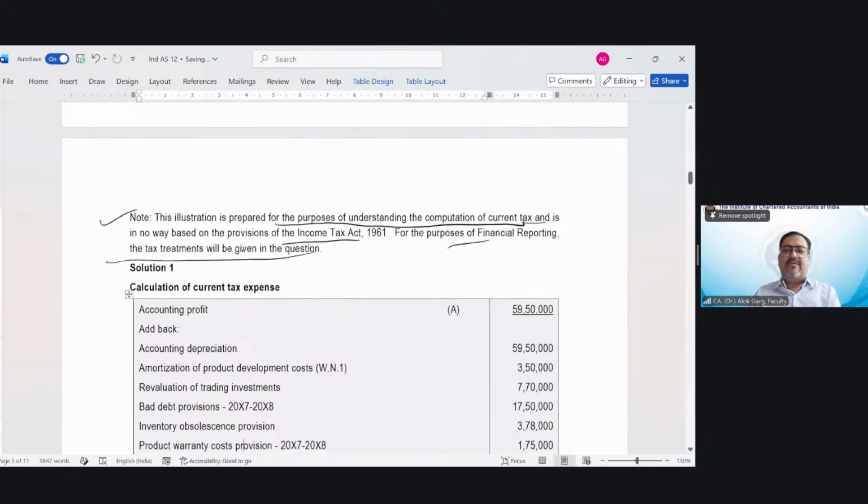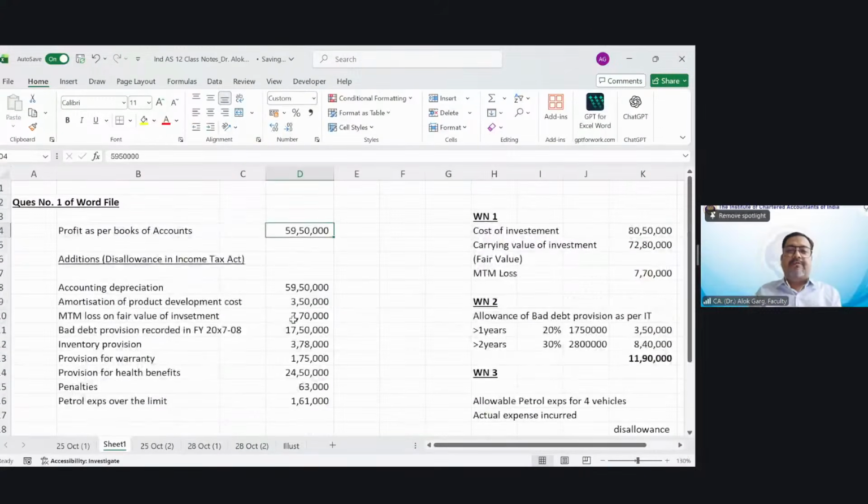So friends, now what is my taxable profit? 59,50,000 was the profit as per the books of accounts.